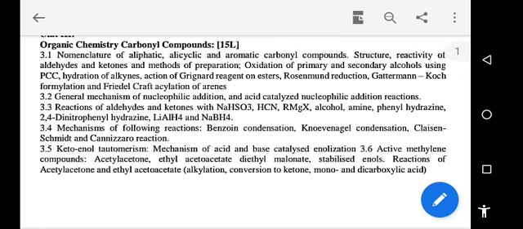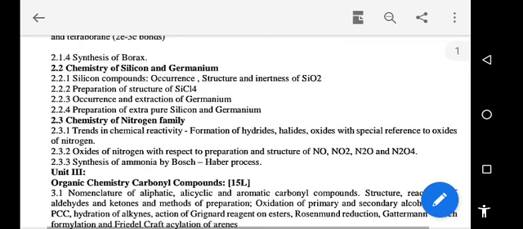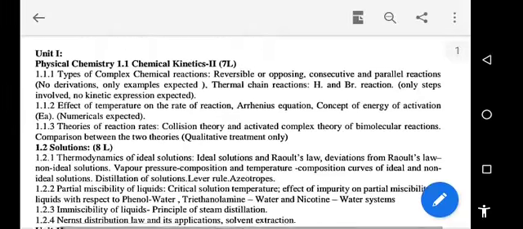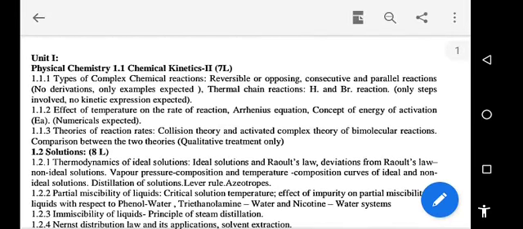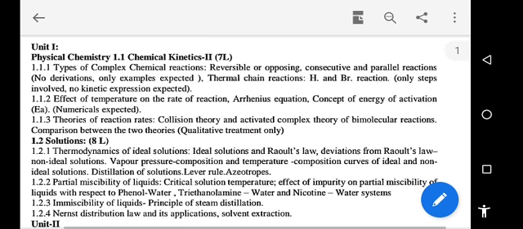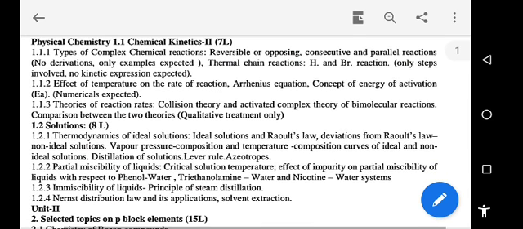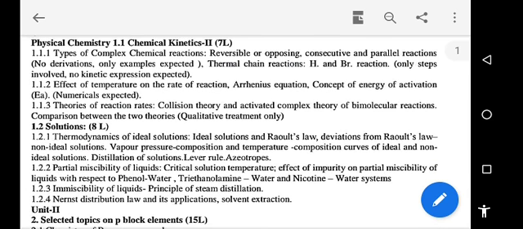Okay, so we have covered this part. Now we are on the second part, that is physical chemistry. In that physical chemistry, we are going to cover two topics, that is chemical kinetics and second, the solution topic. In chemical kinetics, some basic part we have covered in FYBSc, and the solution topic is new for us.